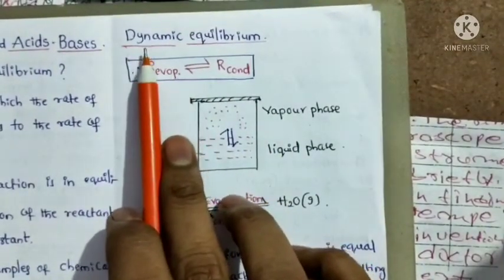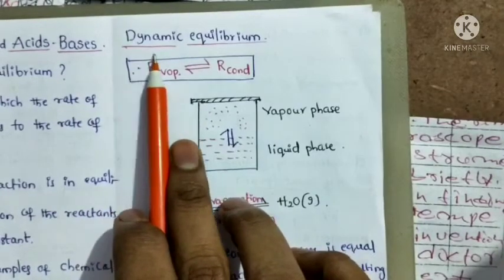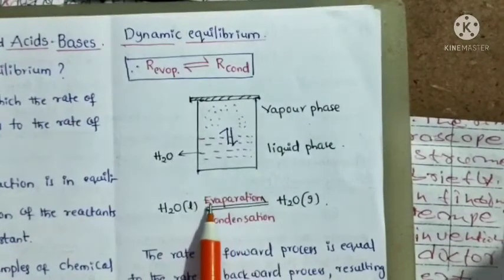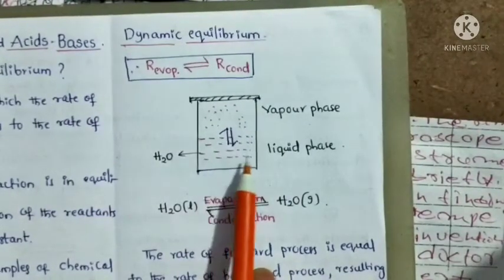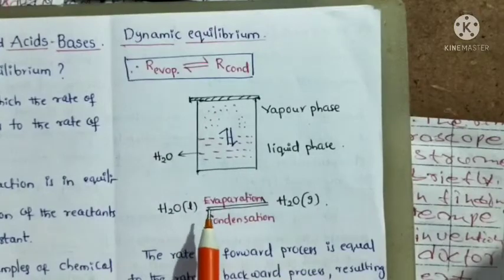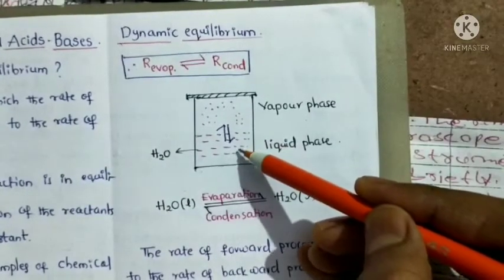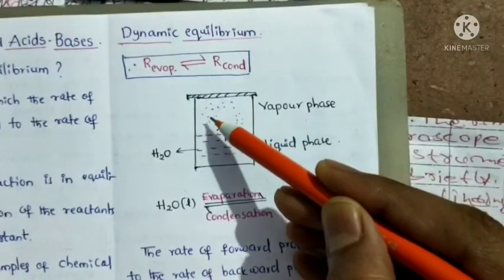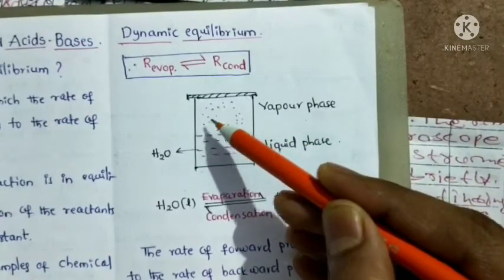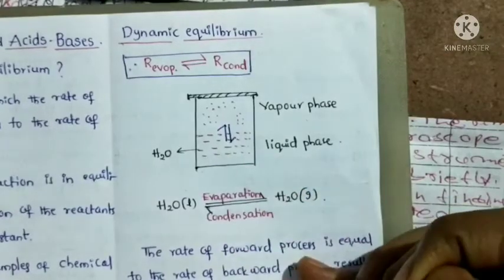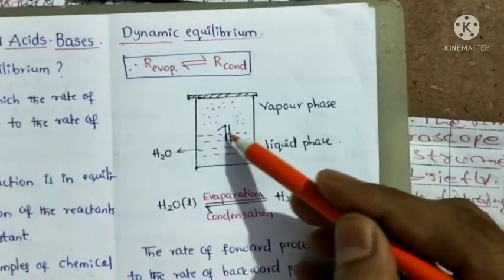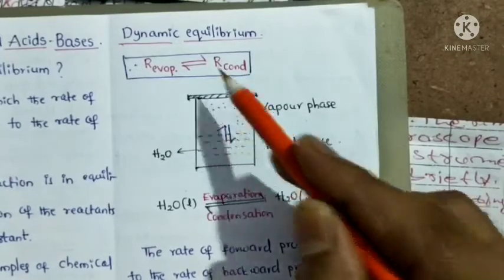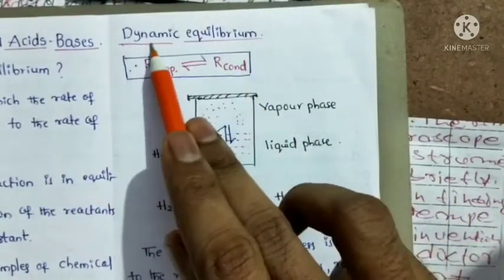Dynamic means particles are moving. Here water particles are moving, but no net change takes place, because an equal number of water molecules go into the vapor phase as water molecules in the vapor phase go into the liquid phase. That's why no net change takes place. That equilibrium is called dynamic equilibrium.